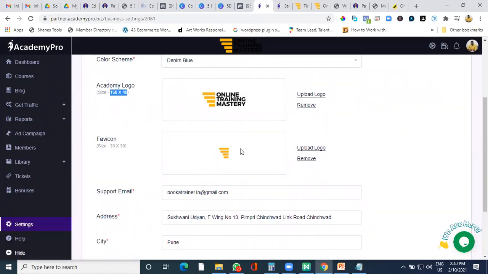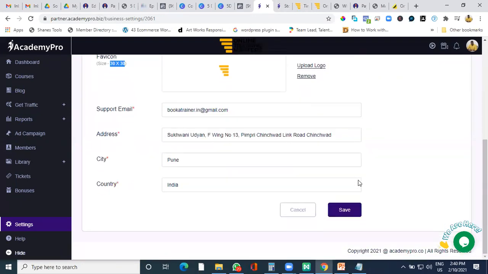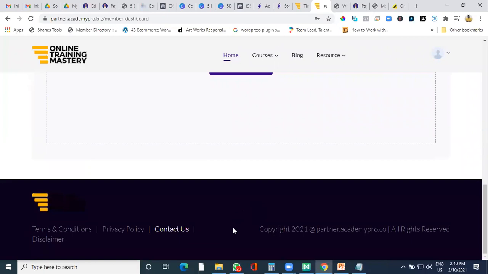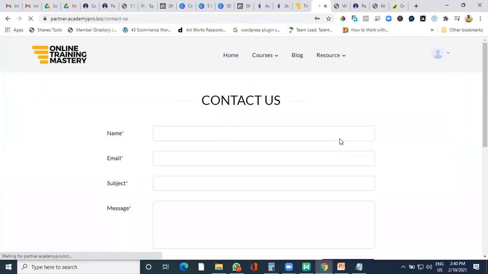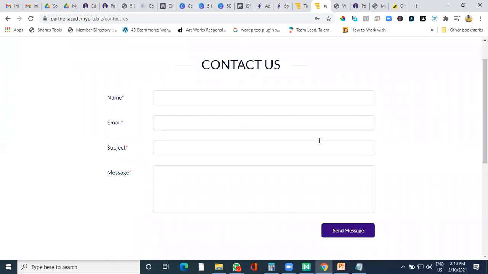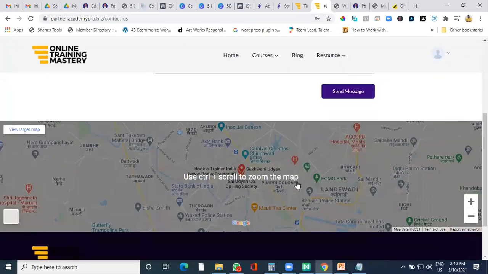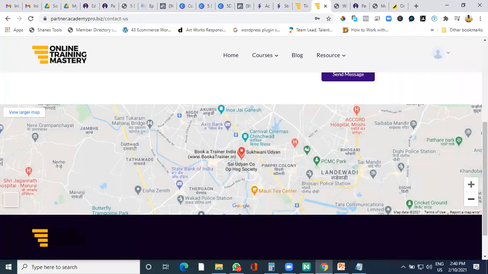A favicon is a small icon which you can see here on the tab. So it is also given a size. You can make an artwork of this size and upload it over here. Address part, now this also has a contact us form. As I told you, it's an application. There's not much customization, but it makes your site look complete. And it has a membership area also. So on a basic level, it is very good. So this is your contact us form wherein you have your address and other details which are visible.